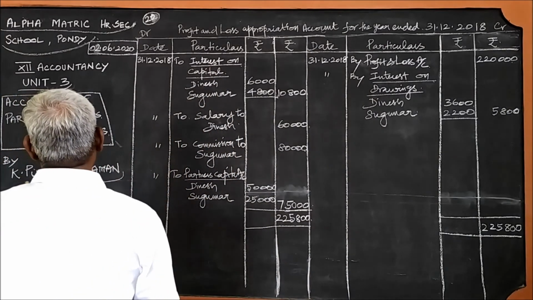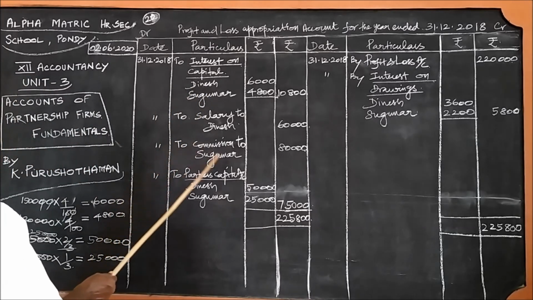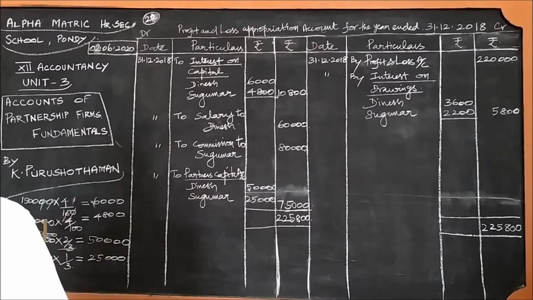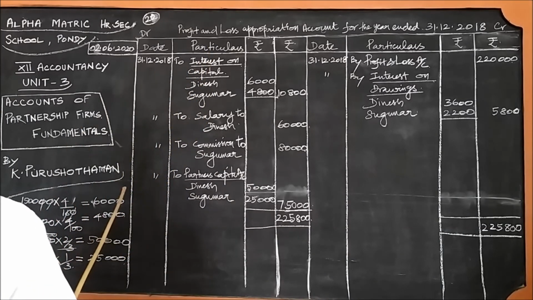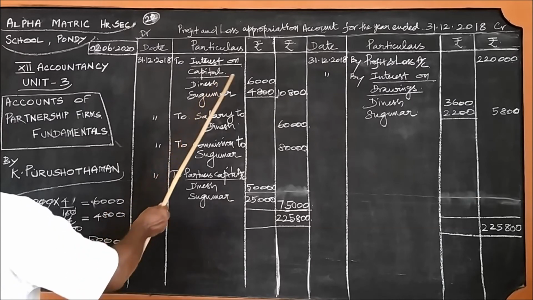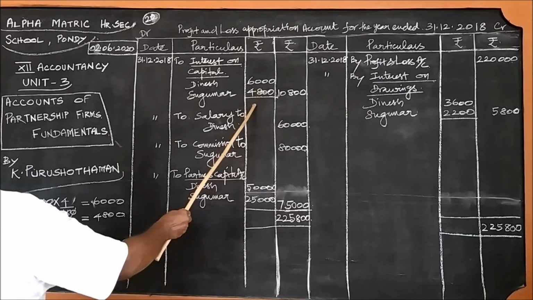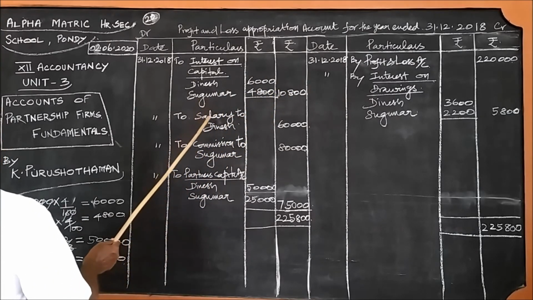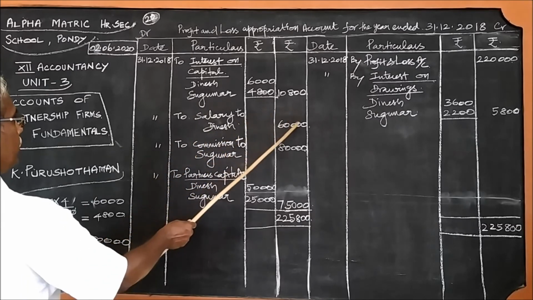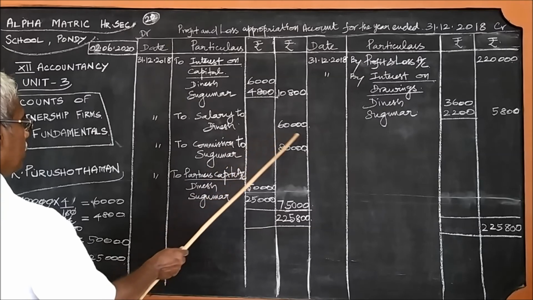So for Dinesh, 1,50,000 capital, what should be the amount of interest on capital? For Sukumar, 1,20,000, what should be the interest on capital? 4,800. So the total interest on capital is 10,800. Only salary is given to Dinesh, therefore salary to Dinesh. Commission is given only to Sukumar, so commission to Sukumar.